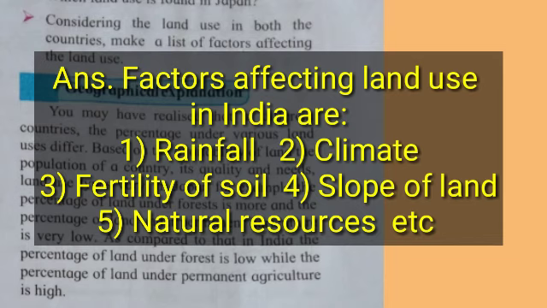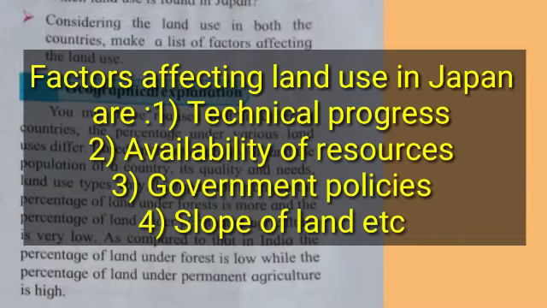Factors affecting land use in India are: first, rainfall; second, climate; third, fertility of soil; fourth, slope of land; fifth, natural resources, etc. Factors affecting land use in Japan are technical progress, availability of resources, government policies, slope of land, etc.